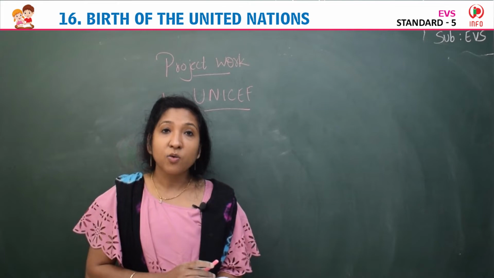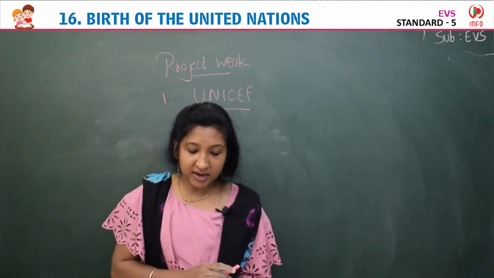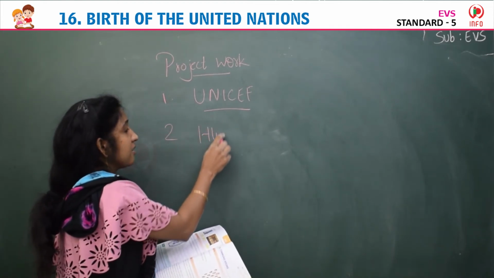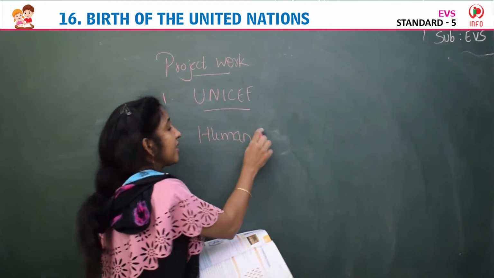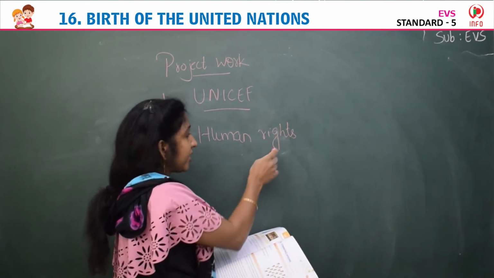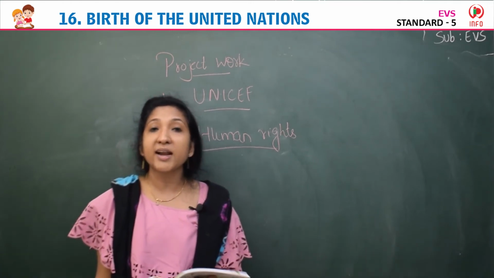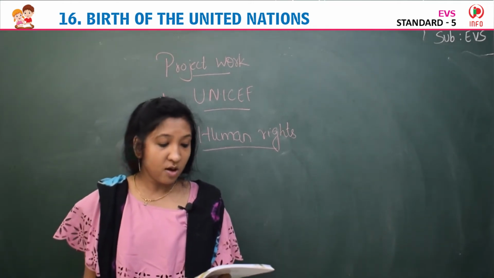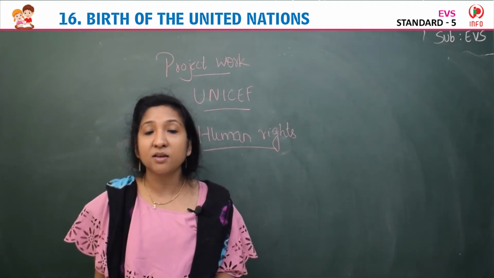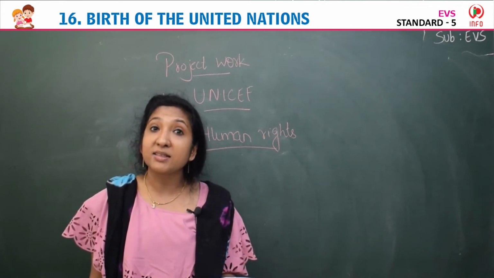Next is: write on a cardboard the various human rights declared by the United Nations. So about human rights declared by the United Nations. What are the main human rights? Different human rights declared by UNO that you have to write on a cardboard. Human rights, we already learned about human rights. UNO works for human rights and freedom.